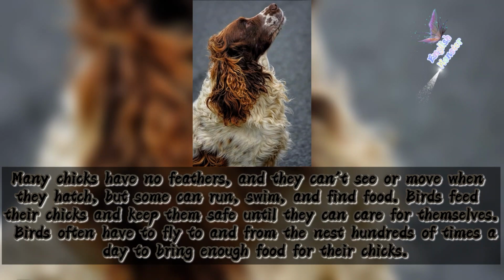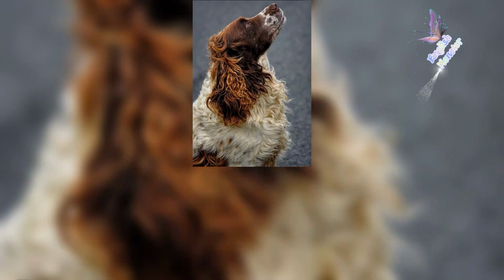Birds feed their chicks and keep them safe until they can care for themselves. Birds often have to fly to and from the nest hundreds of times a day to bring enough food for their chicks.